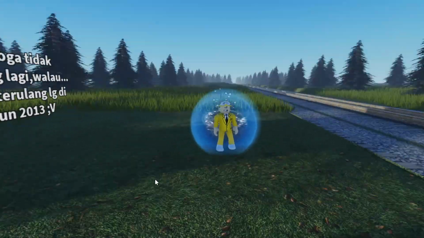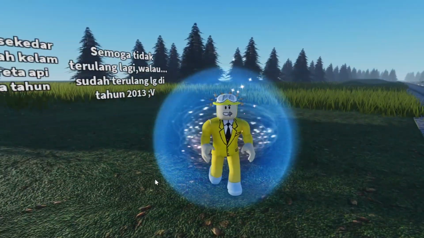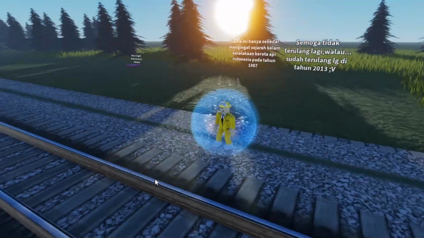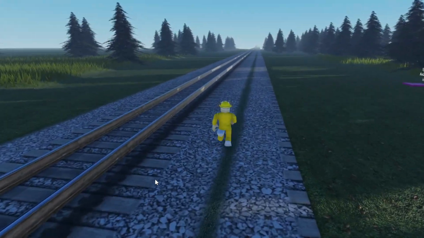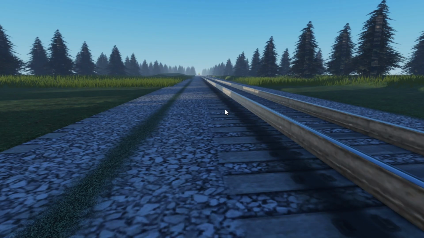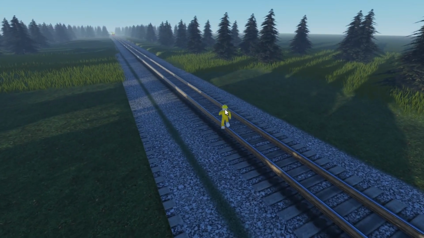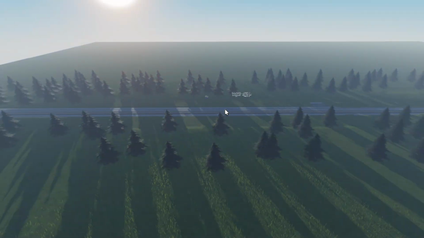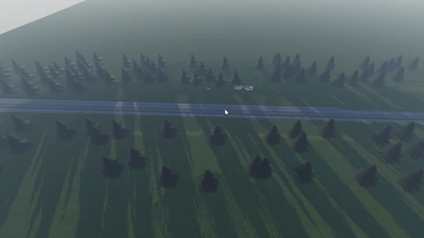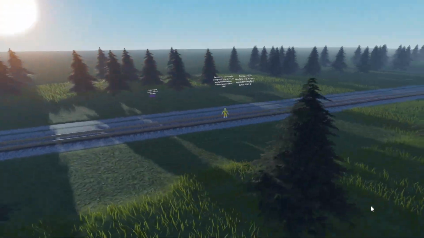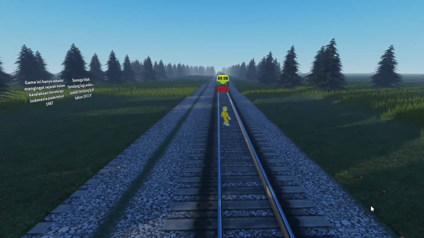Here we go. We are in the middle of Jakarta, which Jakarta never looks like this. Indonesia does not look like this. No pine trees are in this area. So let's see. Where's the train at? Oh, it's coming full speed. Now it's supposed to be a head-on collision with 2 trains. And I think I'm just gonna stand right in the middle of both of them. They should be on their way very soon. Yep. Here they are, guys. Get ready to feel what being smashed by 2 trains looks like.